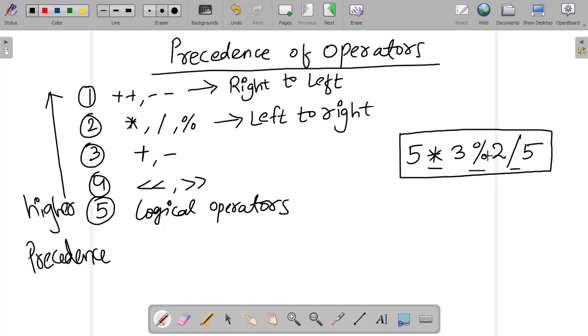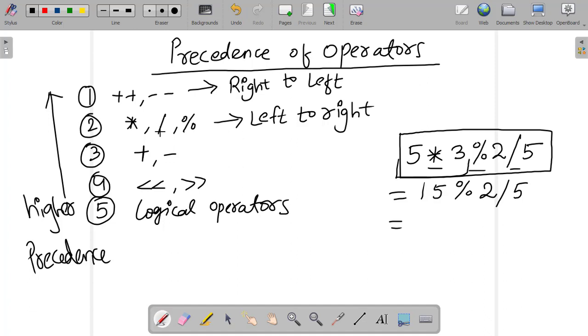But how should we treat them? We first do the multiplication, 5 threes are 15, and then modulo 2 slash 5. I hope it is very much clear. Then we are left with these two operators, the modulo and the division. Which one should we pick up first?